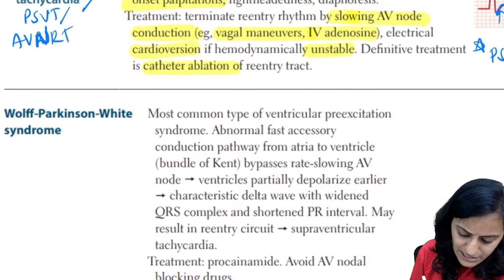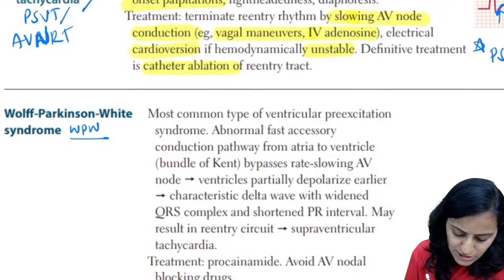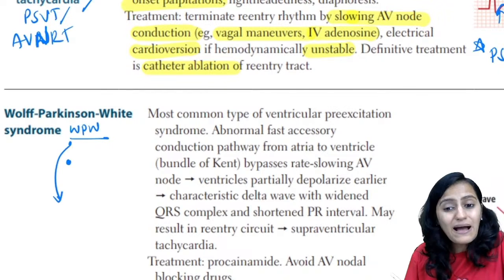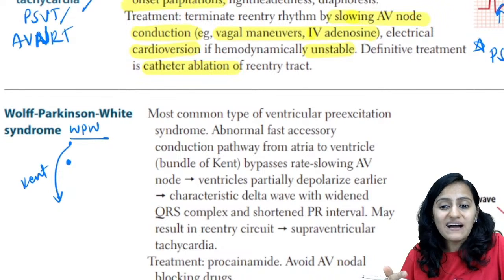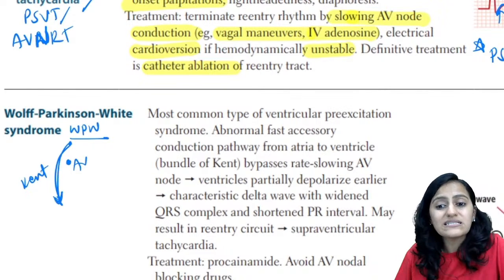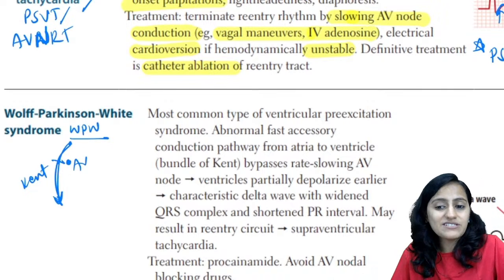Going to the next one, the WPW syndrome. What is the problem in WPW syndrome? So in WPW syndrome, basically we have an extra pathway, an accessory pathway called the bundle of Kent, which is faster conducting as compared to the AV node. So basically this is causing the arrhythmias. So obviously the definitive treatment in WPW will be the ablation of this tract.